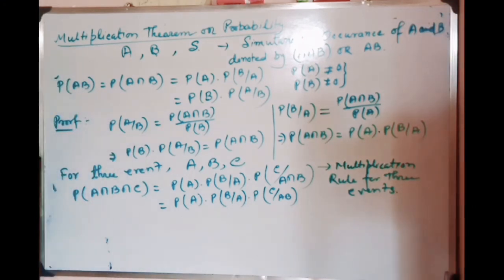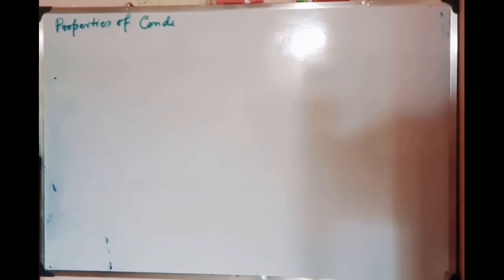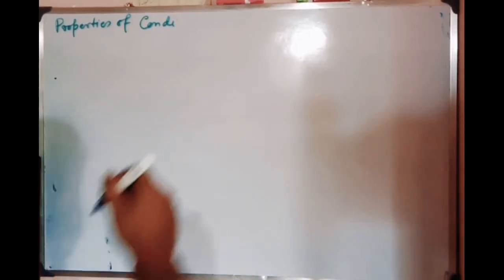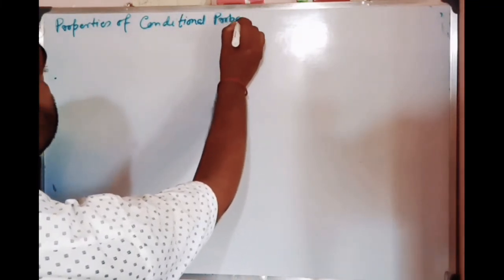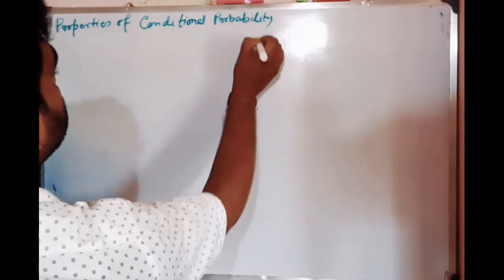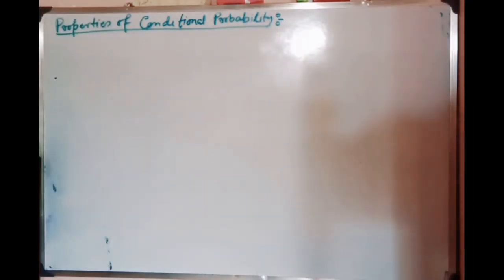next move to our another topic. Next we are going to discuss properties of conditional probability. First property we have already discussed and the proof I have already shown to you. For properties of conditional probability there will be three theorems. The first theorem I have already discussed. Next, come to theorem number 2.